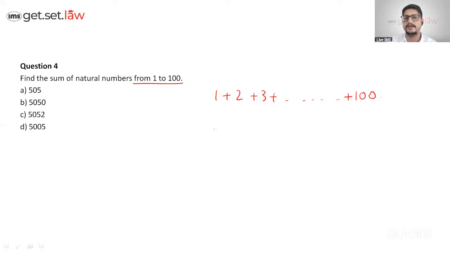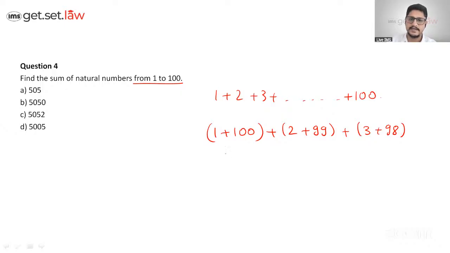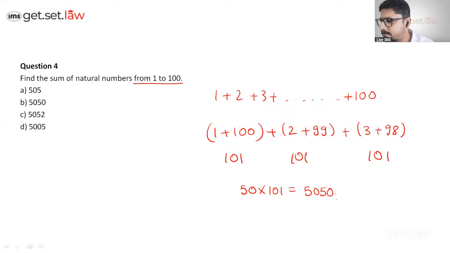So there was a way we did it: 1 plus 100, we took the first and the last one. Then we say 2 plus 99, then 3 plus 98 and so on. So every time it is going to be 101, 101, 101. How many pairs of 101 are going to be there? We took two numbers together. So in total of 100, it will be 50 pairs of 101, which comes out to be 5050. That's a simple trick. Very good. So the answer is option B.